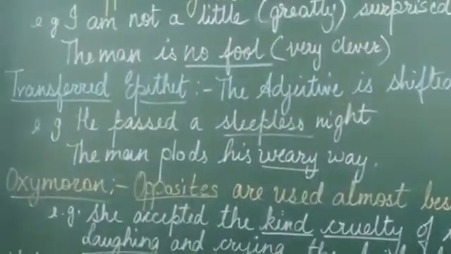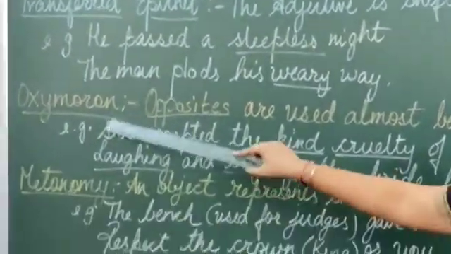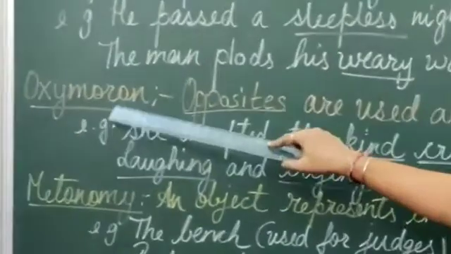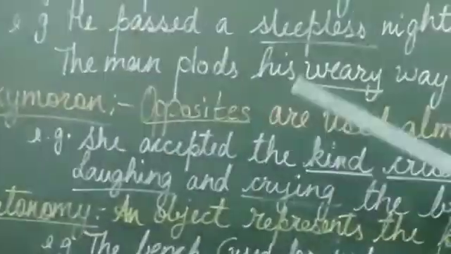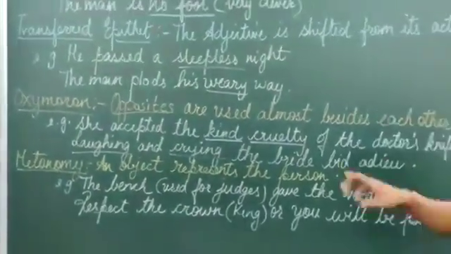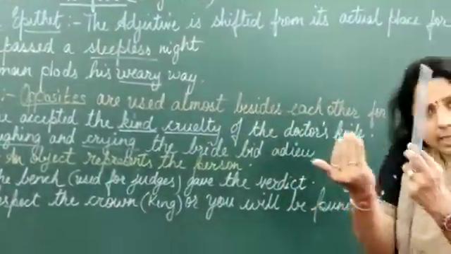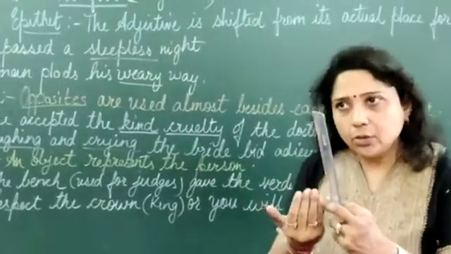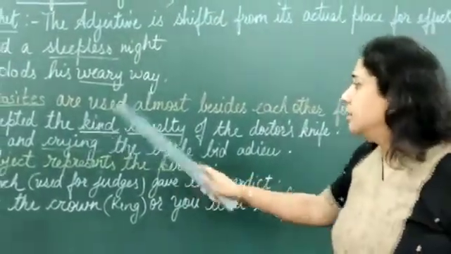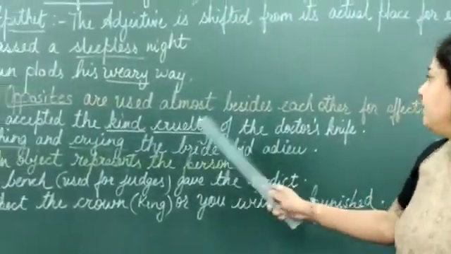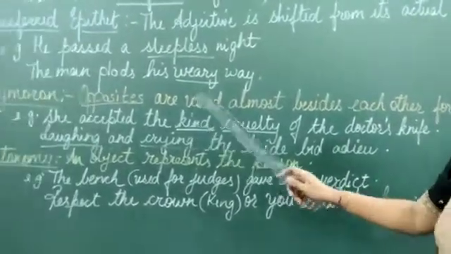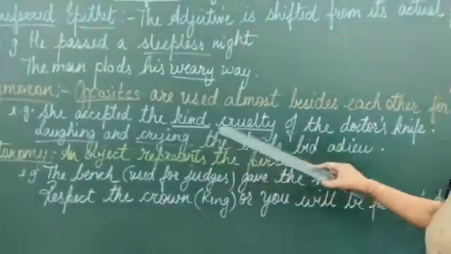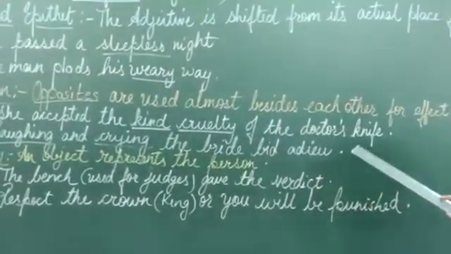learn and read. Another one is oxymoron. What do we mean? See the spelling please. Oxymoron. Oxymoron is again opposites. In this, we have opposites almost side by side, very close to each other, sometimes just along with each other, beside each other for effect, that's an oxymoron. Let's see, she accepted the kind cruelty of the doctor's knife.